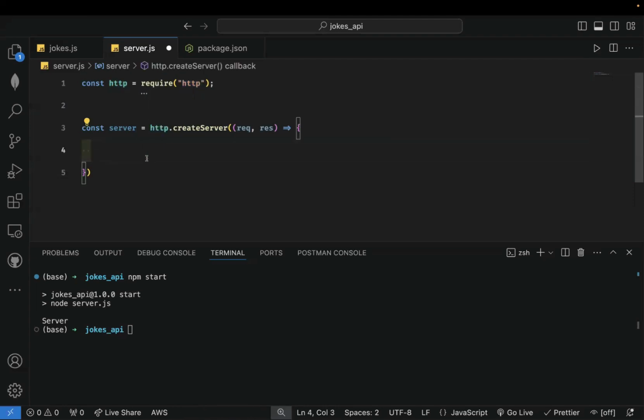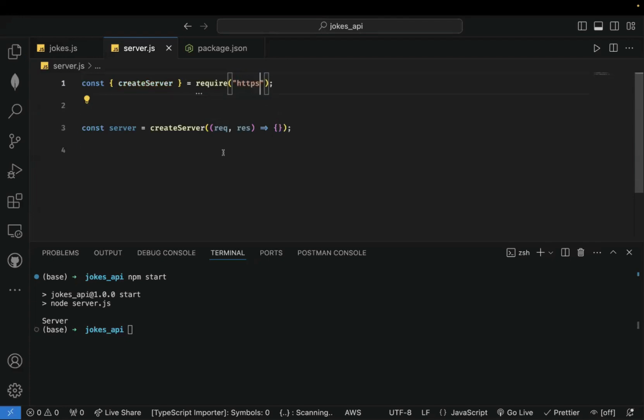So basically you won't have to do much to get your server running on HTTPS. And if you want to make it even easier, you can just destructure directly from here and then just use createServer. So maybe in the future you want to change to HTTPS, you just say HTTPS and everything should still work fine. All right. So I'm going to use HTTP for now.